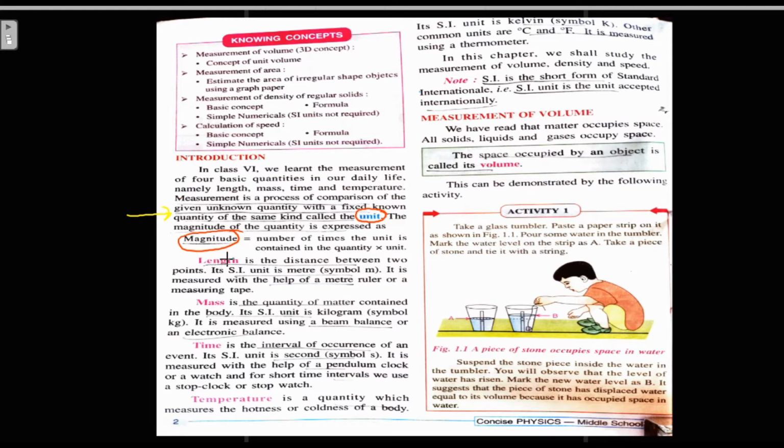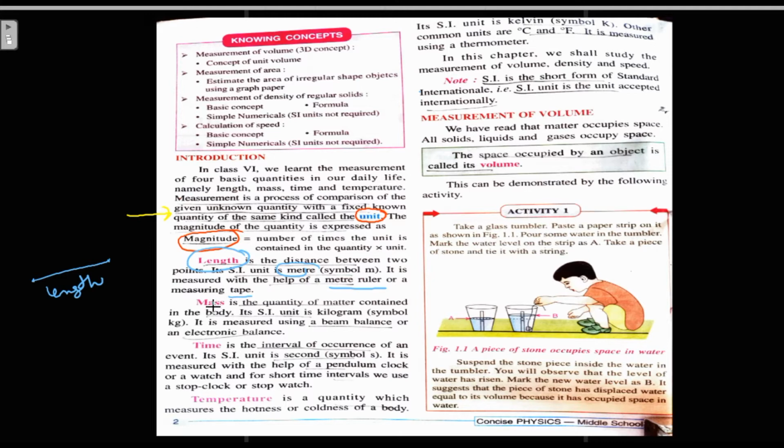Suppose we want to measure the length. So what is length? Length is the distance between 2 points, like these 2 points, and the distance between them is called length. For measuring length, we need meters. Its SI unit is meter, right? So we can measure length with the help of a meter ruler or a measuring tape, right?